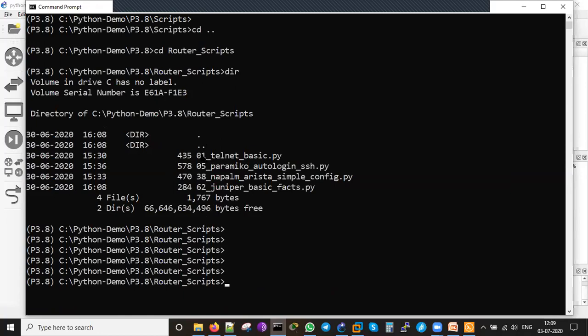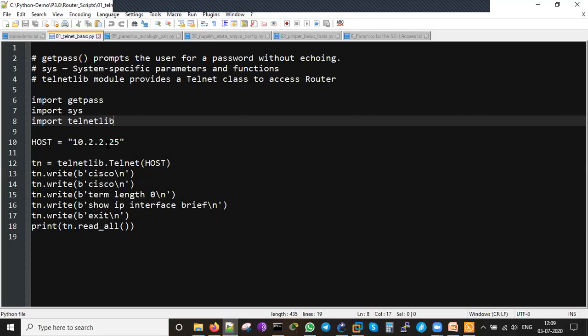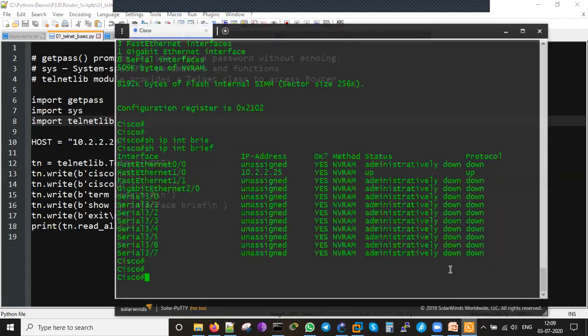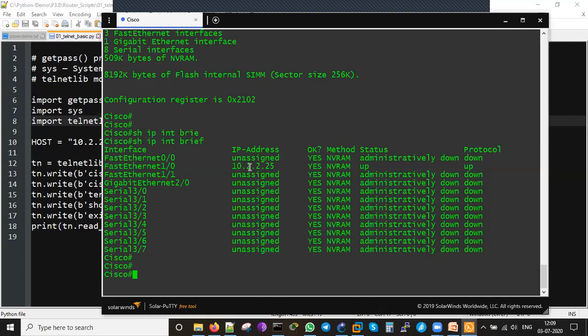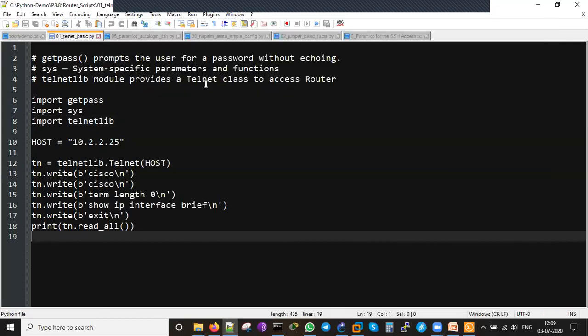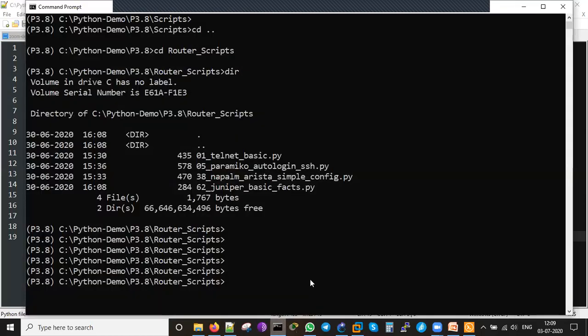First one I am going to run is telnet basic. This telnet basic is the one I explained just now; 10.2.25 is my router IP. I'm going to log into this 10.2.25 using this script, run this command, and I will be getting the output on my screen. So let me go back here. Then I'll write this command, like 01. So now I can run this command. This command will go and log into the router, and it will fetch the details that the script is asking for.